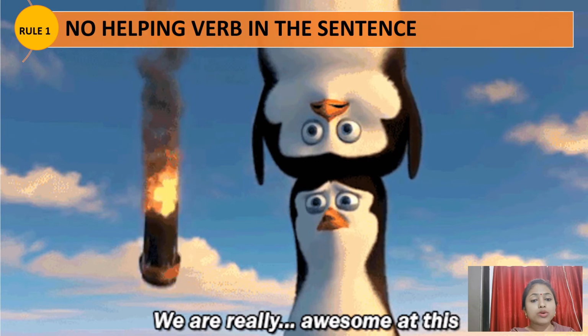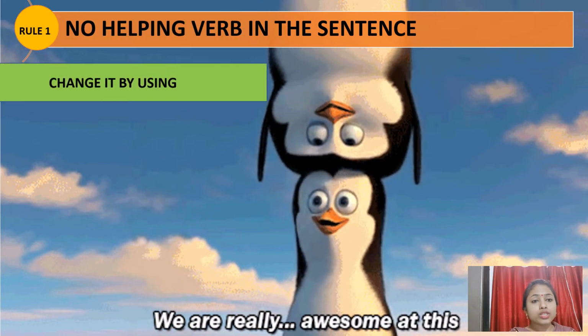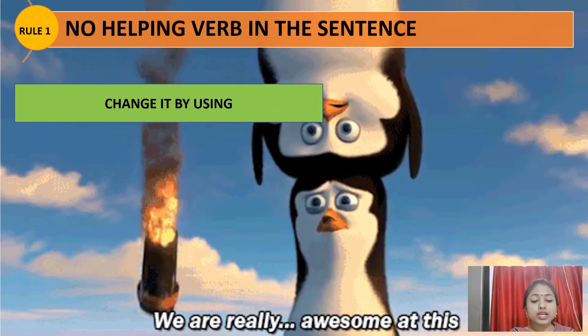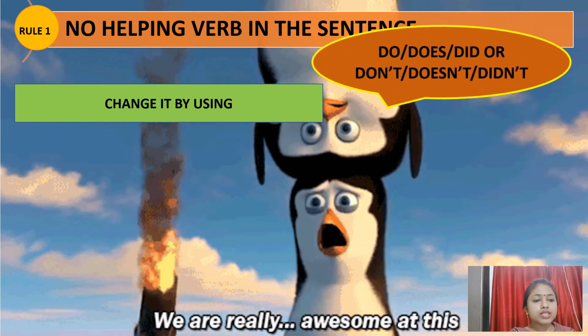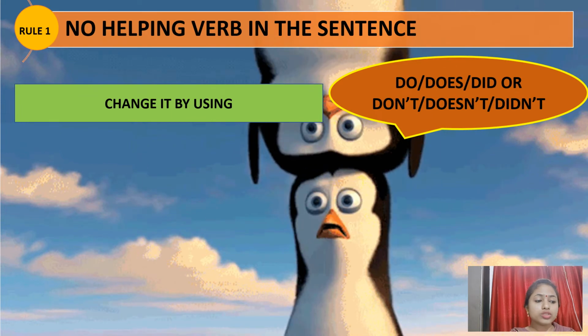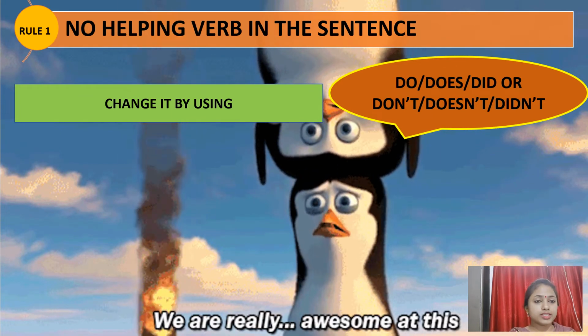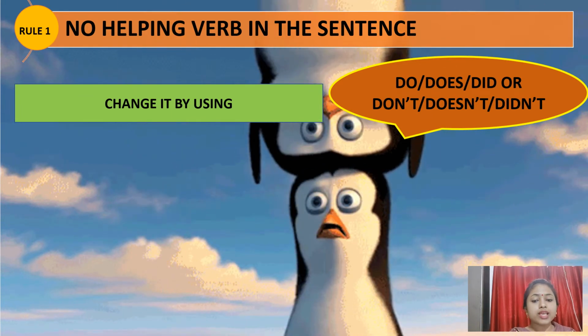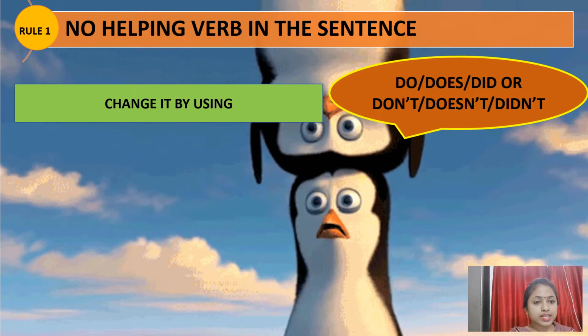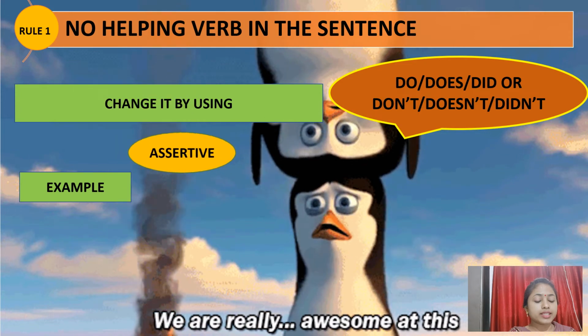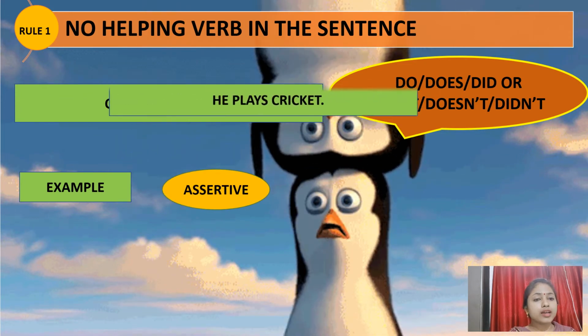So let's see rule number 1. What is it saying then? Change it by using do, does, did, don't, doesn't, or didn't. Let's see an example. Let's take an assertive sentence: he plays cricket.